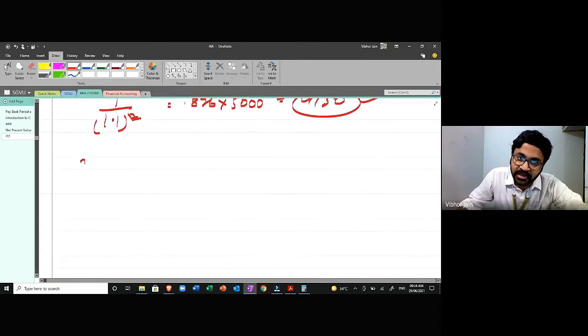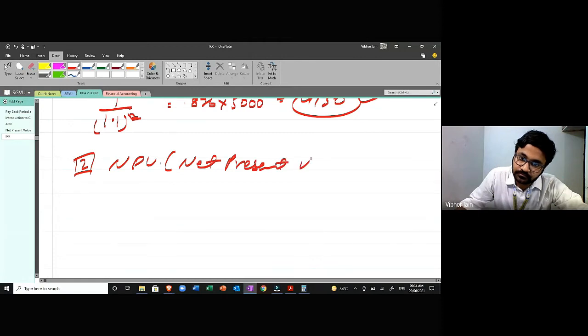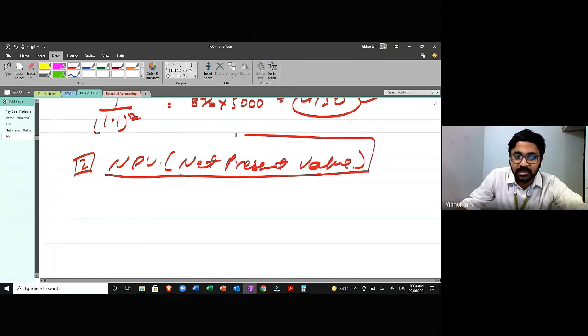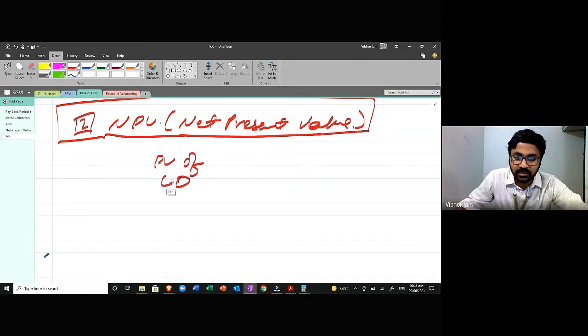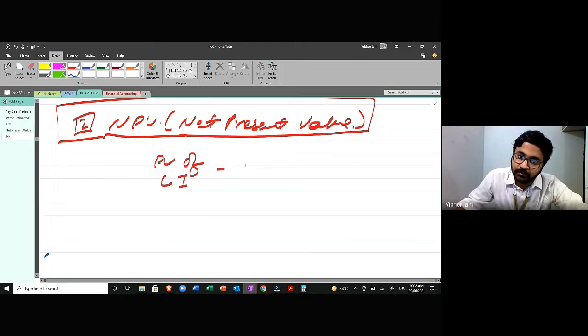So if I talk about the next method, that is the NPV method, or the net present value. So what is the net present value? That means the present value of cash inflow minus the present value of cash outflow. This is my net present value.